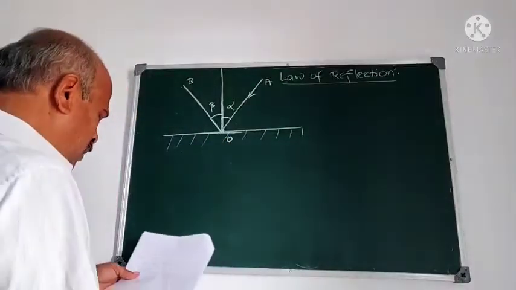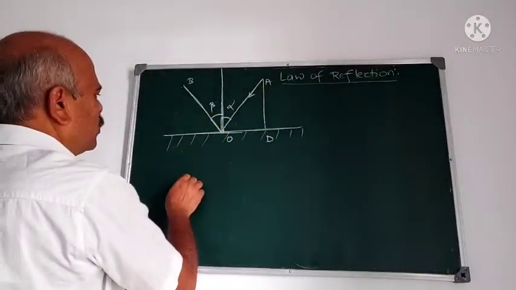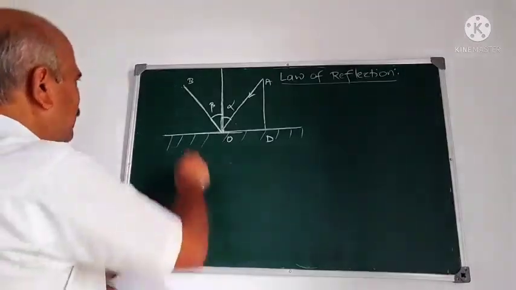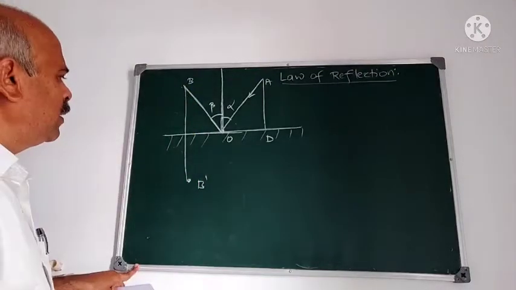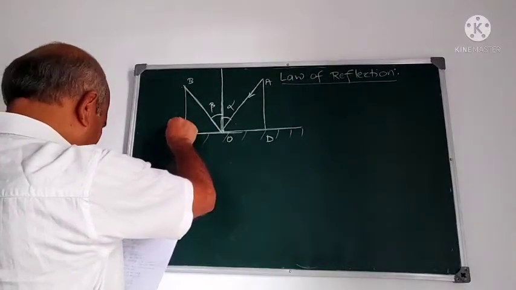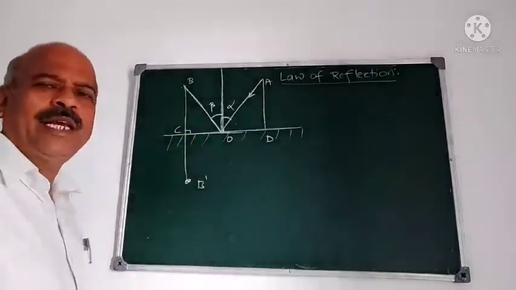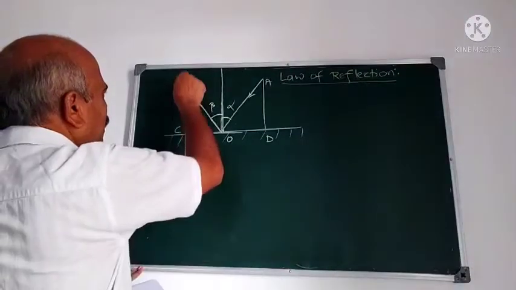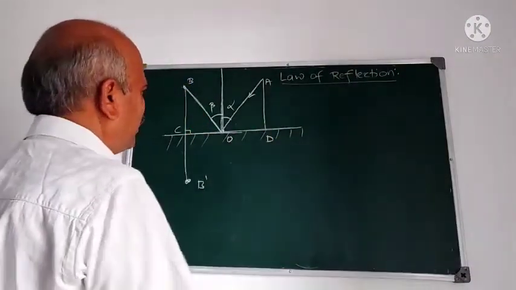Now draw the perpendicular like this, AD, and suppose B dash is the image of B, and we assume that here this let us take this as C. This CB is equal to CB dash, correct? CB is equal to CB dash, because B dash is the image of B on this surface CD.